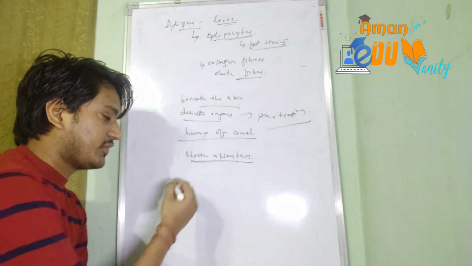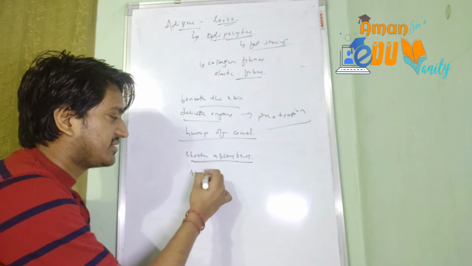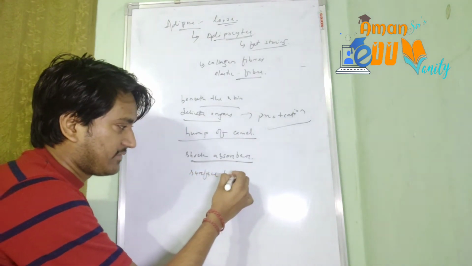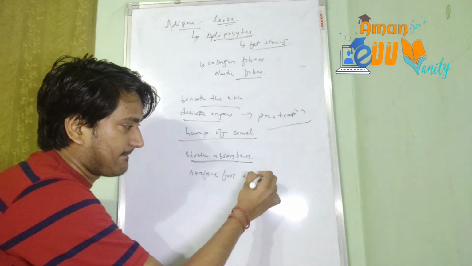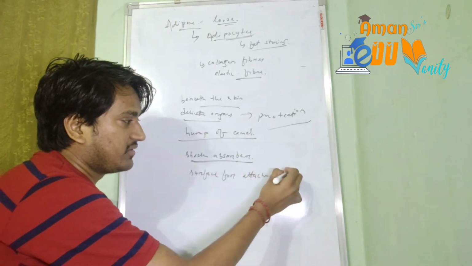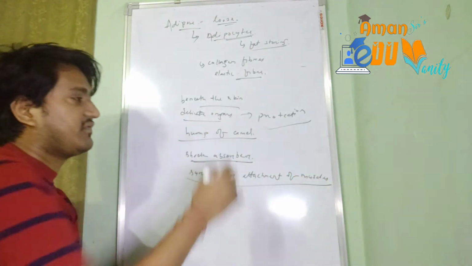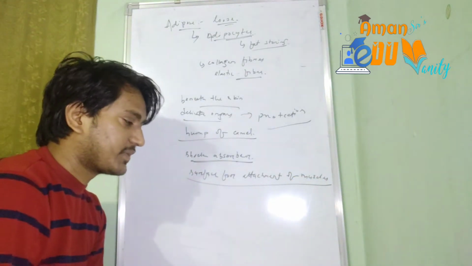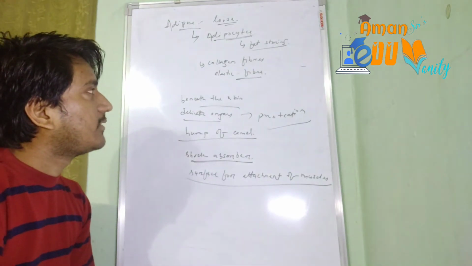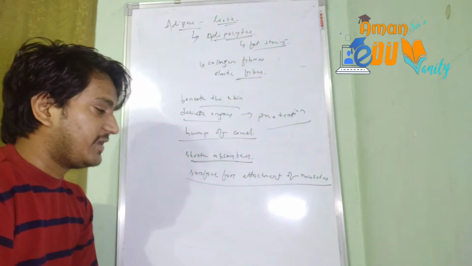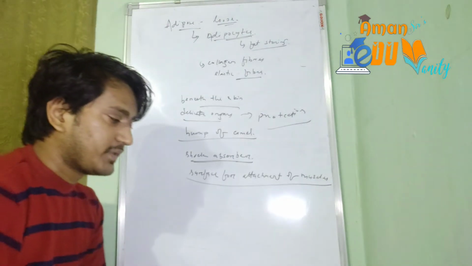Another thing is to provide the surface for attachment of muscles. So this kind of connective tissue provides surface for attachment of muscles to the body. Okay, so this is all about the functions of the adipose connective tissue.